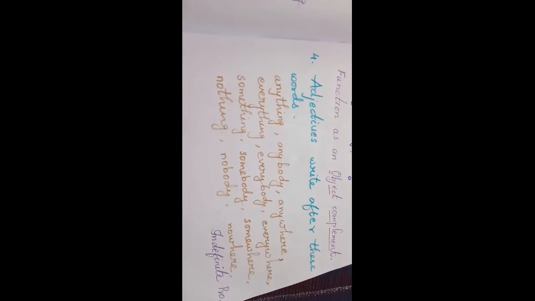The next one is adjectives right after these words. Which are the words? Anything, anybody, anywhere. Everything, everybody, everywhere. Something, somebody, somewhere. Nothing, nobody, nowhere.